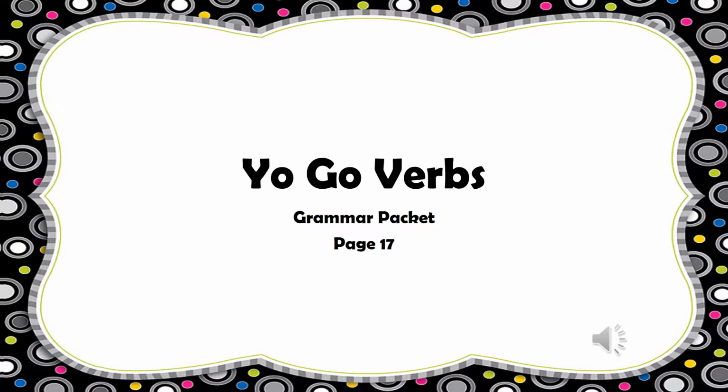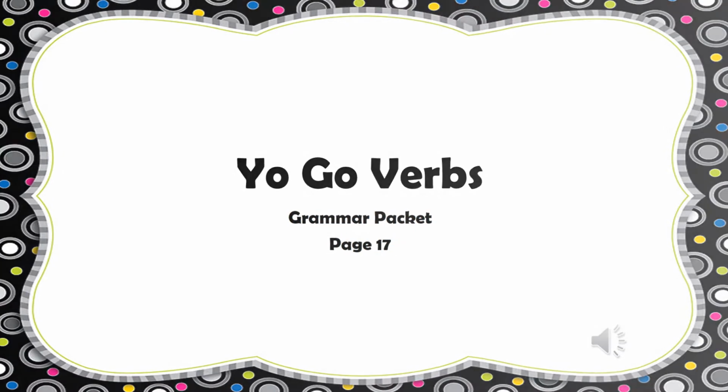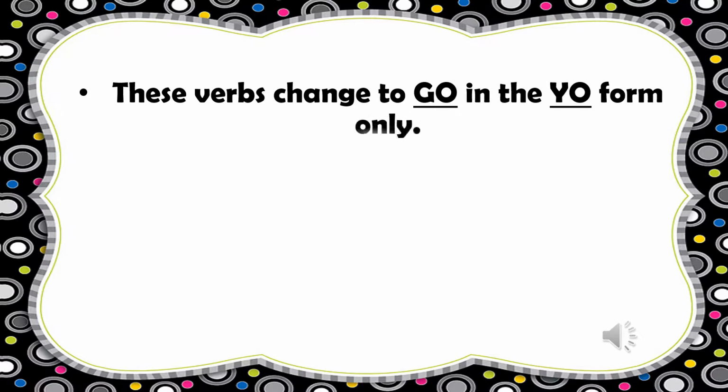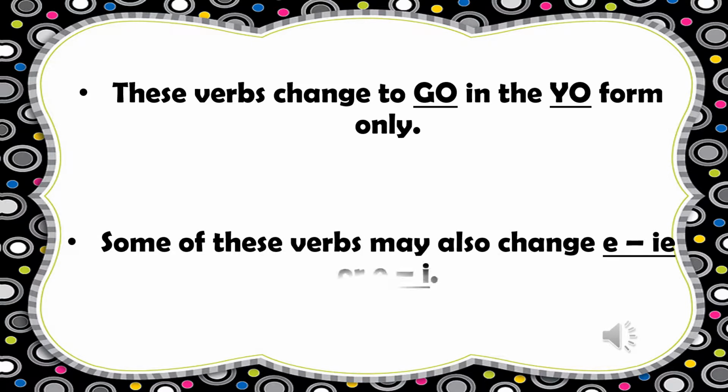The next thing that we're going to talk about are our yo-go verbs, like tengo and hago. And these are on page 17 of your grammar packet. These verbs change to go in the yo form only. No other form is going to have the go in it. Some of these verbs can also have a double change, and they may change from E to IE or E to I. And there's no trick to know which ones do this, we just have to memorize them.